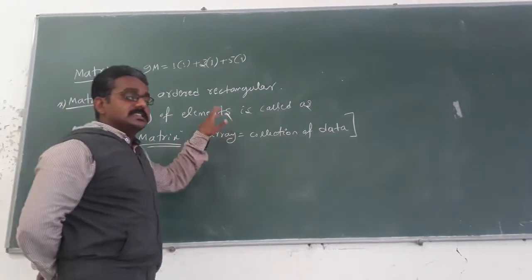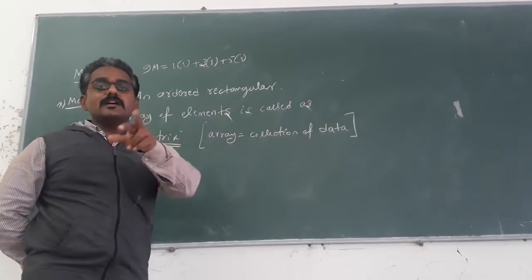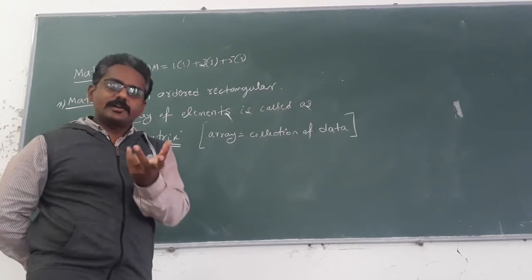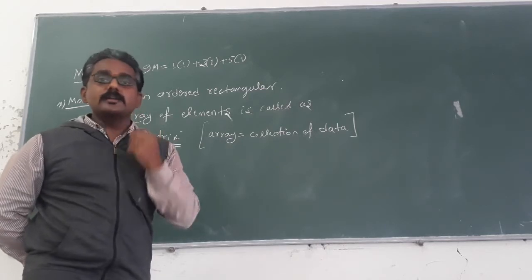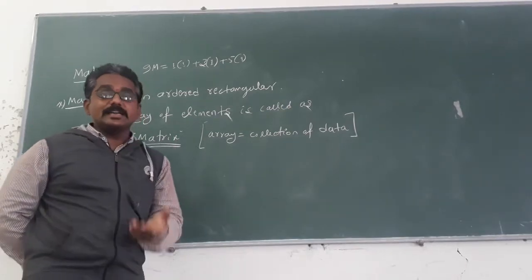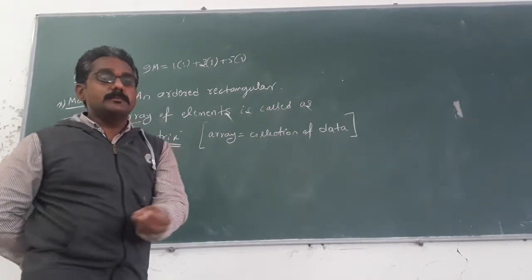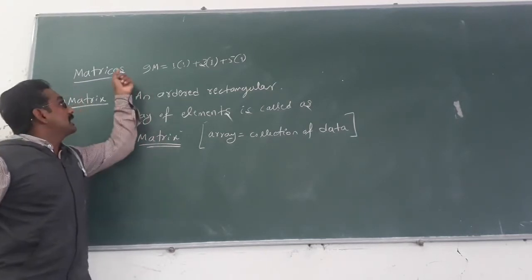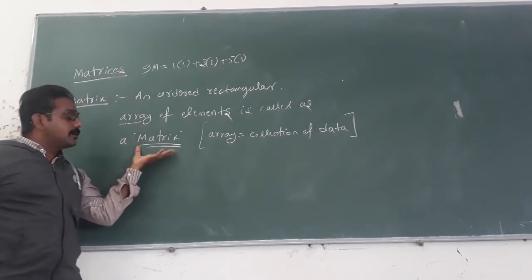What kind of functions? It may be complex functions, trigonometric functions, polynomial functions. All kinds of functions you can collect and represent in matrix form. So matrices is the plural form of the matrix.